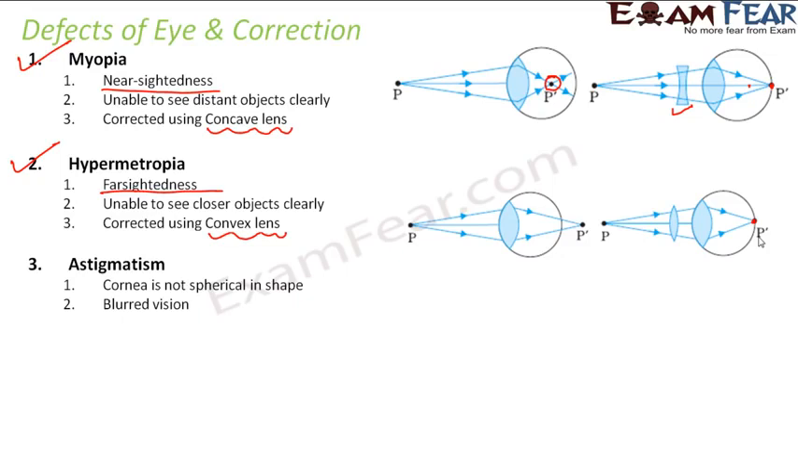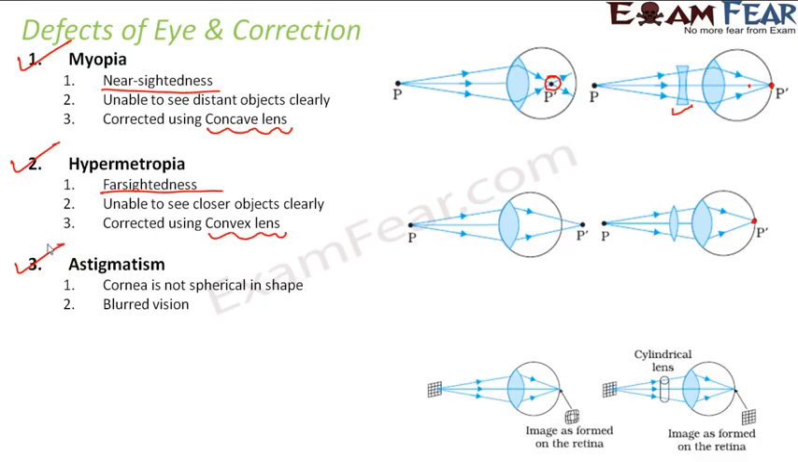on the retina. The third defect is astigmatism. In this defect, the cornea of the eye is not spherical in shape. Now since the cornea itself is not spherical in shape, the vision is blurred. So here, even though the image is formed on the retina, if you look at the type of the image that is formed, it is not appropriate. So the shape of the image is not appropriate, and therefore we see it as blurred.